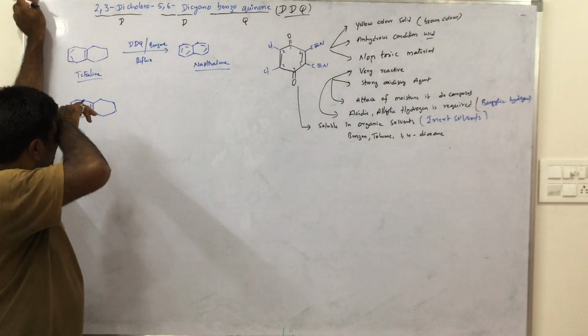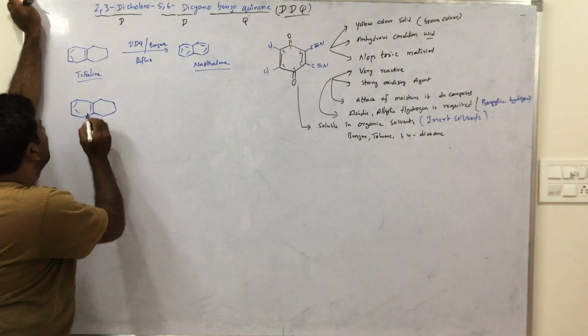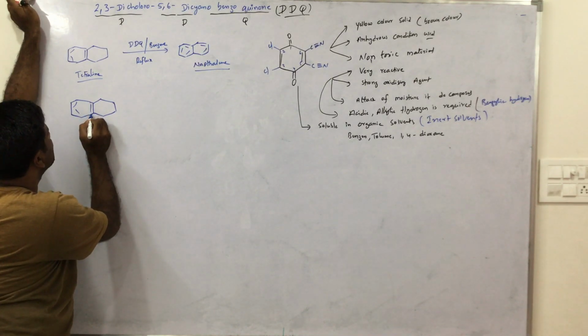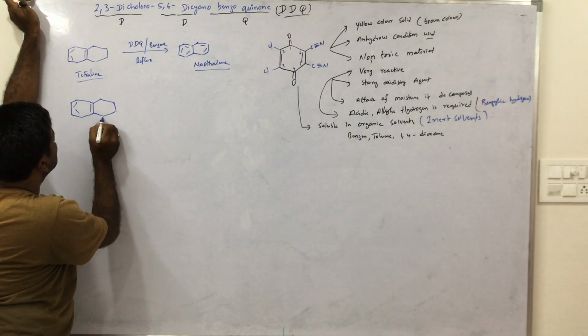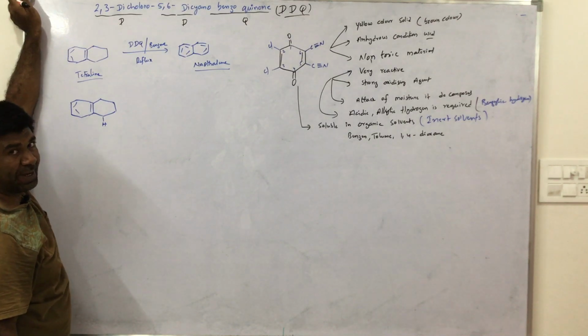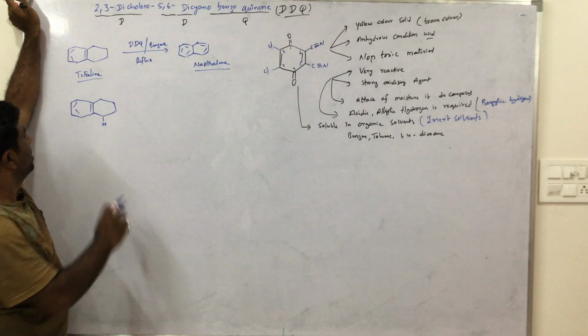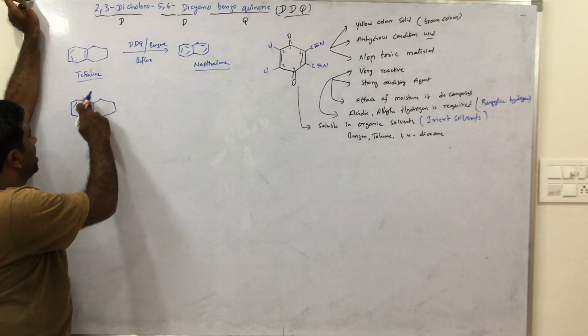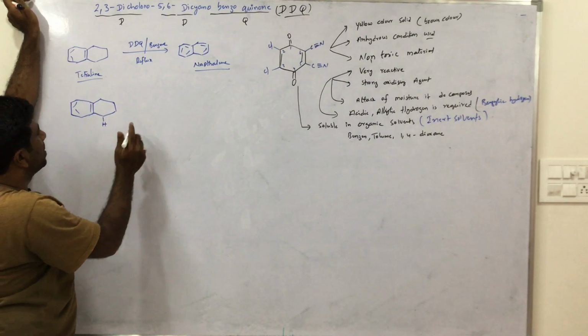Observe carefully, this is very important. Here a double bond is present. The carbon next to the double bond carbon has acidic hydrogen. This is a benzylic hydrogen.